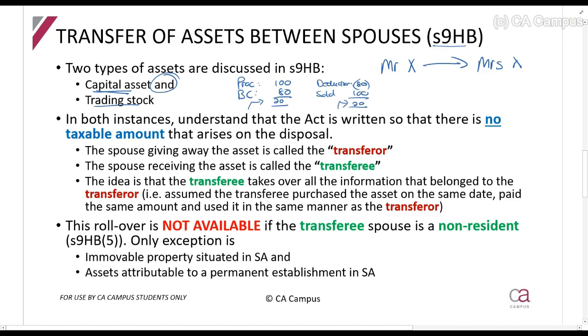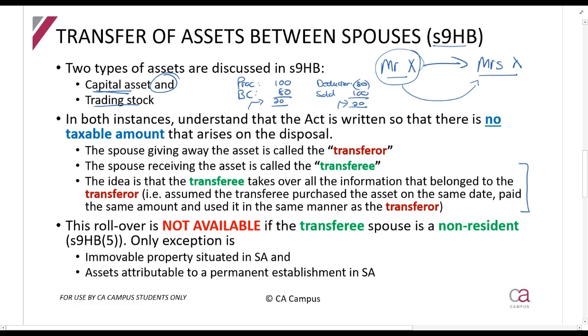Basically, what you'll see happens is that the asset is completely transferred between spouses. So if Mr. X gives something to Mrs. X, all of the information that belonged to Mr. X, so the date when he acquired the asset, the cost that he acquired it for, how he used it, was it a personal use asset for him, was it not? All of that information is just transferred to Mrs. X.